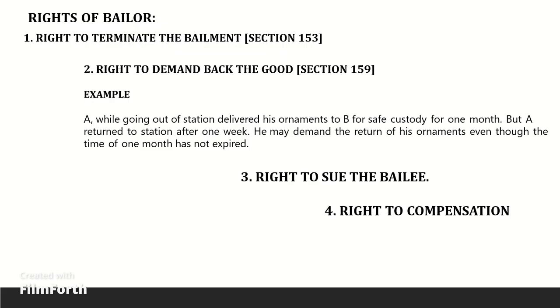Right to file a suit against a wrongdoer. Section 180 and Section 181 we'll see in detail later in this session.